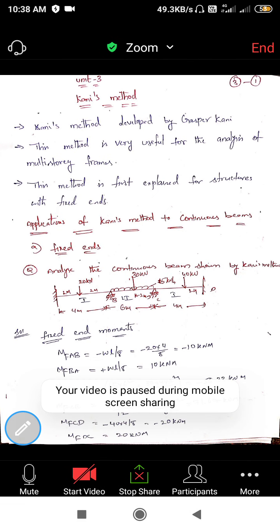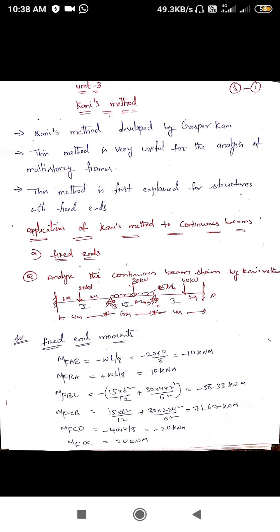So this is the problem. First I am taking a continuous beam whose two end supports are fixed. Kani's method can be applied to a continuous beam. The question is to analyze the continuous beam shown by Kani's method. Here A and D supports are fixed ends. B and C are joints, the roller supports we call joints.